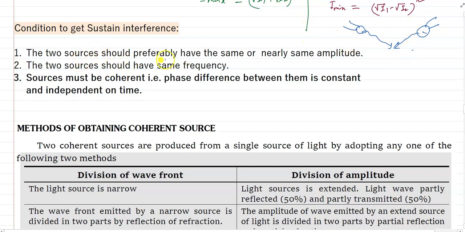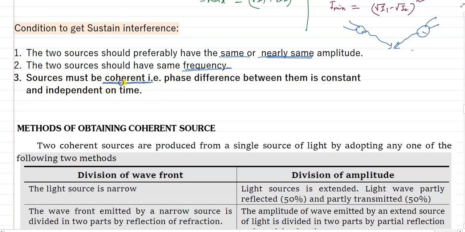The conditions are here. The amplitudes of the two sources must be the same or nearly the same, otherwise we cannot see it. And the two sources must have the same frequency. That means we have to take monochromatic light. And the third point, which is the most important, is that the sources must be coherent.